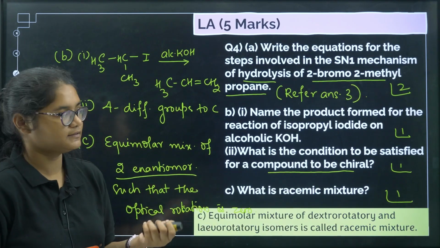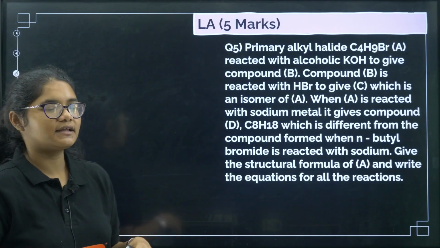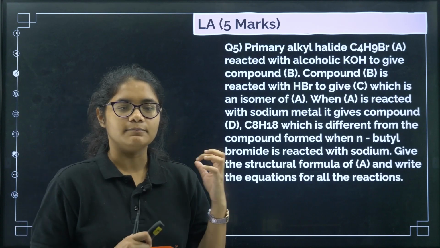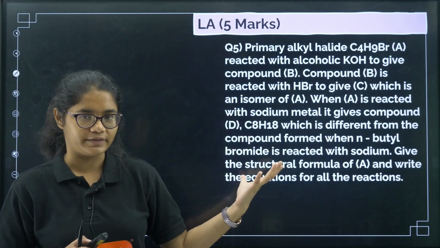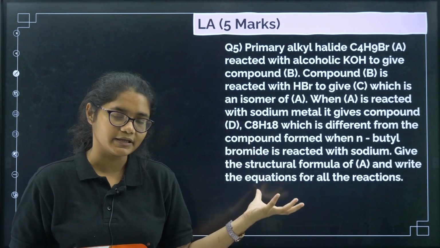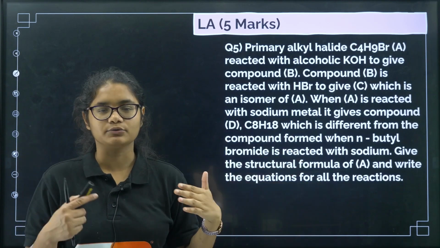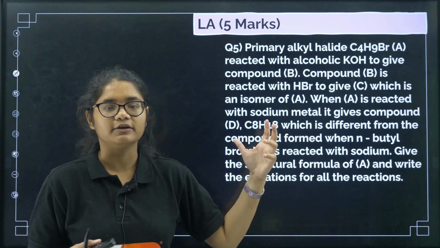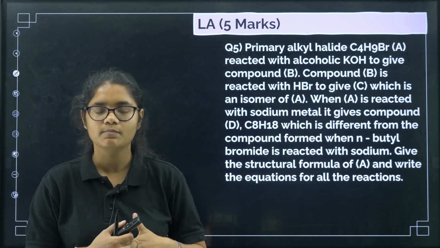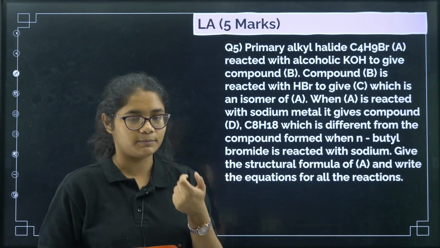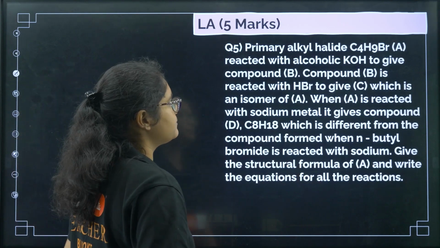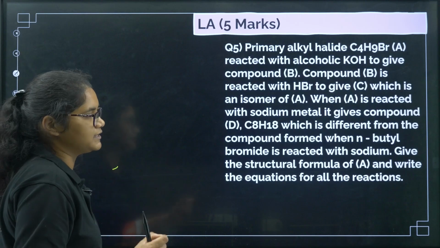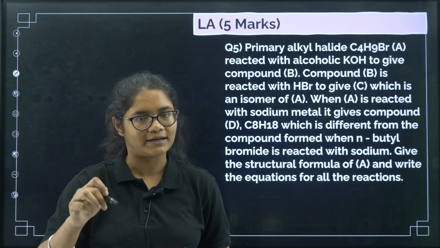Or you can write equimolar mixture of 2 enantiomers. Now the next question is an ABCD type of question. In your board exam model test paper, such questions are not there, but previously such types of questions have been asked. If you practice this question, you can practice a lot of reactions, so that's why I have put this type of question. It may be asked in the exam also, so we'll practice this type of word problem. Now first of all, it's given a primary alkyl halide C4H9Br. When you read this type of question, once you read one statement, write down the data that is given.